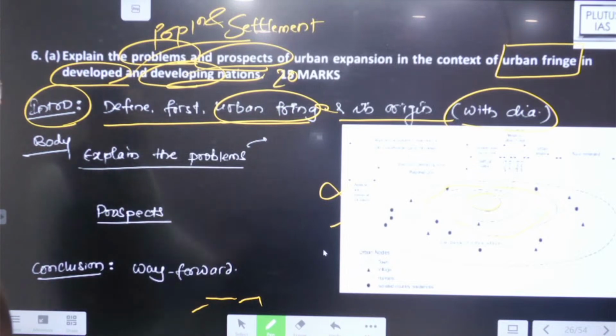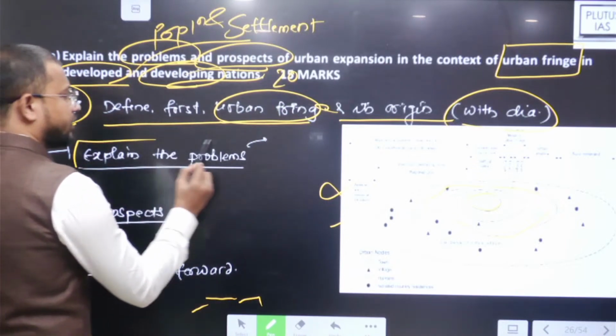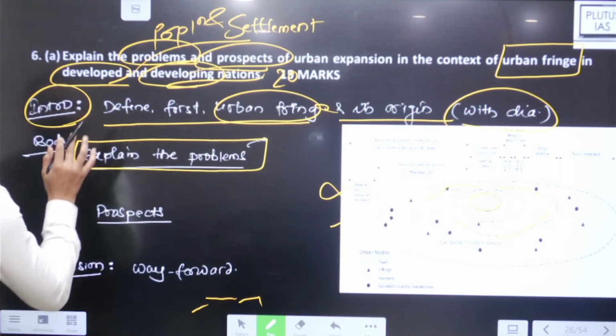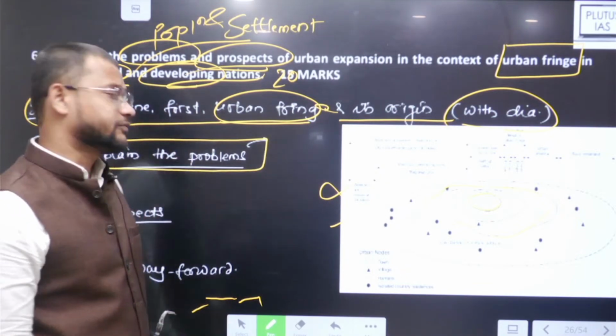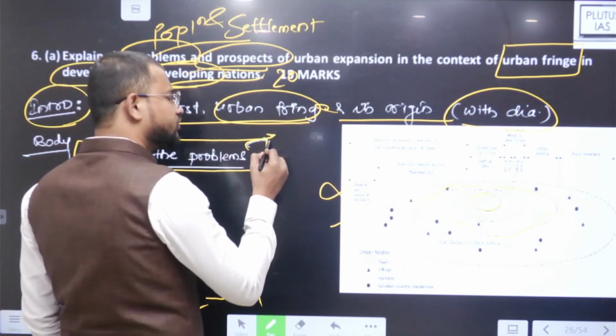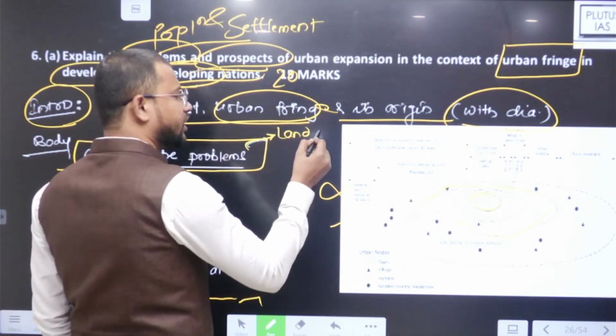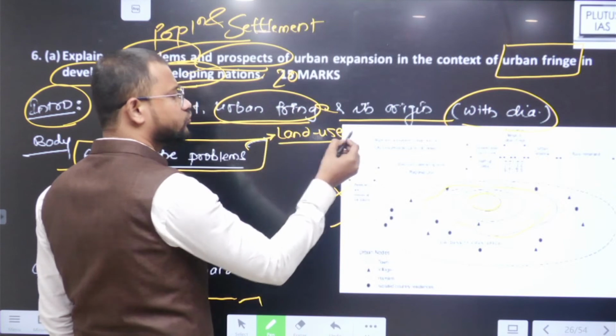So urban fringe, and then you will find what problems these urban areas or urban fringes are experiencing. For example, most of the urban fringe areas are experiencing land use change.